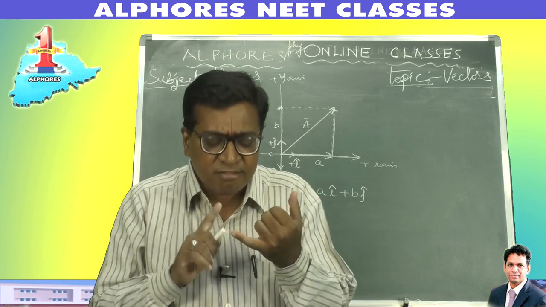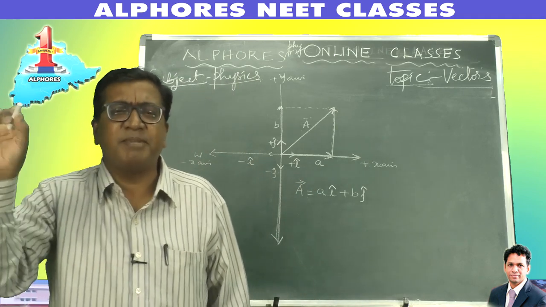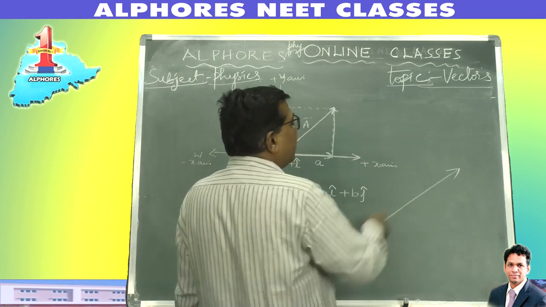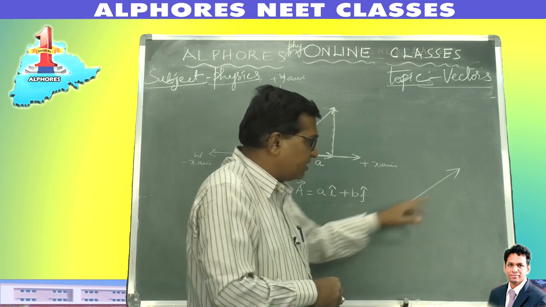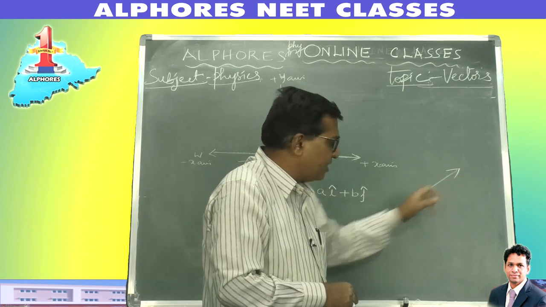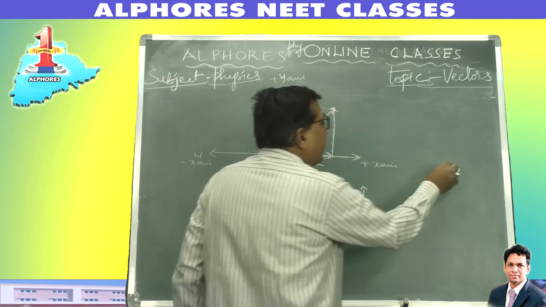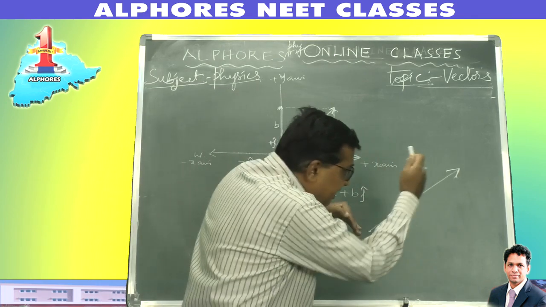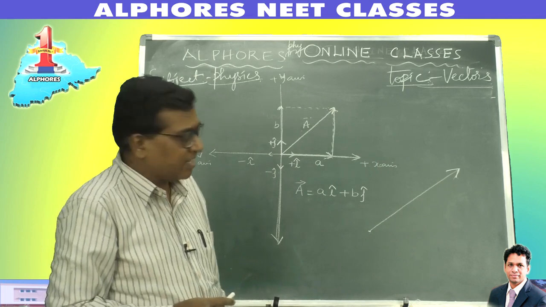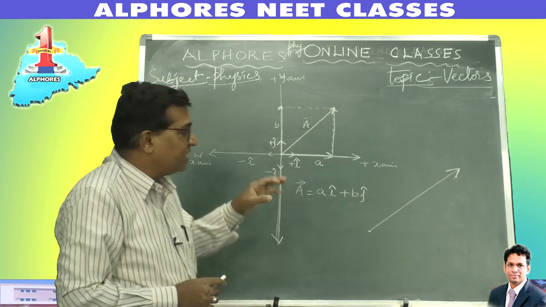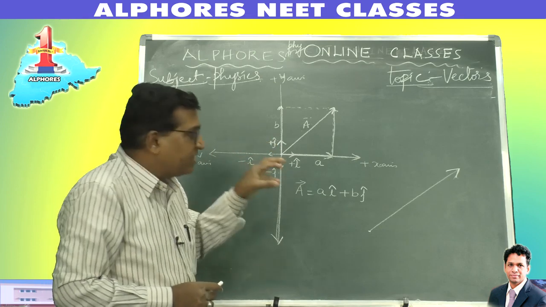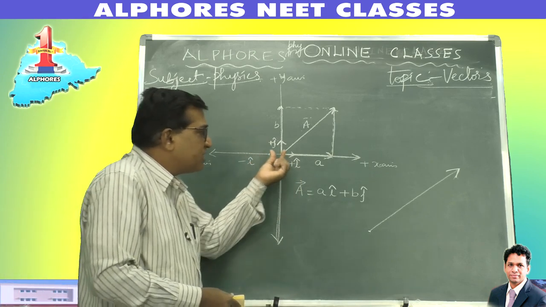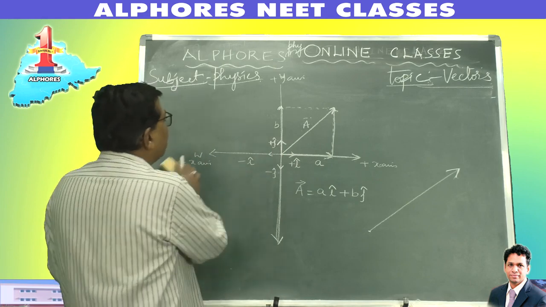A vector can firstly be represented by a diagram, the graphical or pictorial method. A vector is represented by an arrow, a line segment showing an arrowhead. This is the initial point, the tail, and that is the terminal point, the head, the arrowhead. The direction represents the direction of the vector. The length of the line segment gives the magnitude of the vector. So that is the diagram method, the picture method. This is the mathematical method. For this, there are certain symbols that are associated, so first you have to know the symbols, later you represent it. So this is the second method of representation.